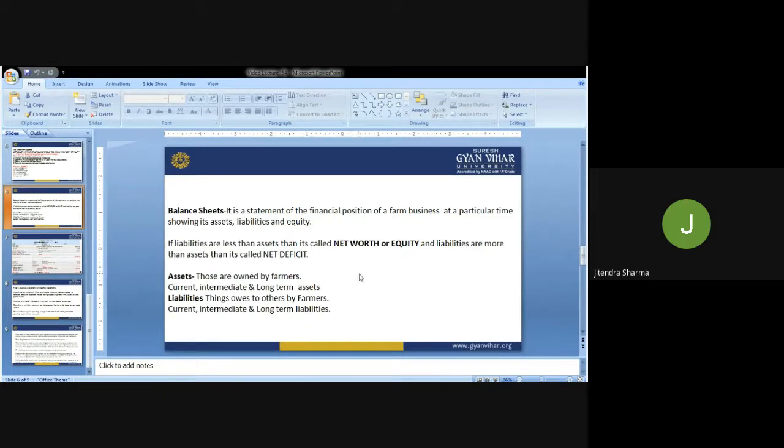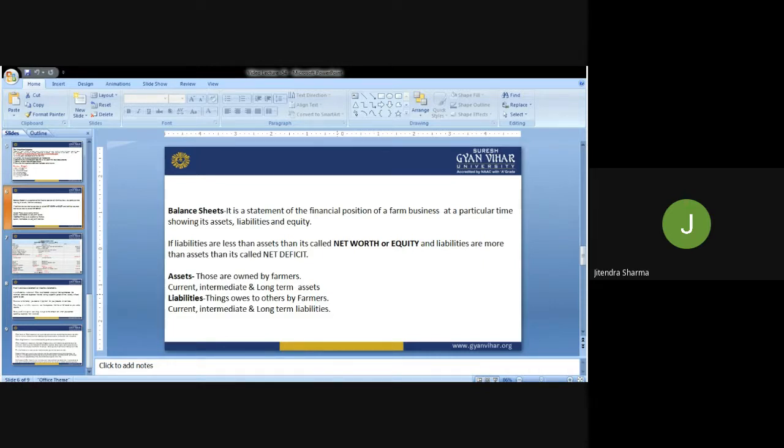So, good evening, students. Today, I have decided to discuss a very vital topic related to what I discussed in the previous class. The topic is the balance sheet, and this is a very important tool of financial transactions to assess the financial health of any business.